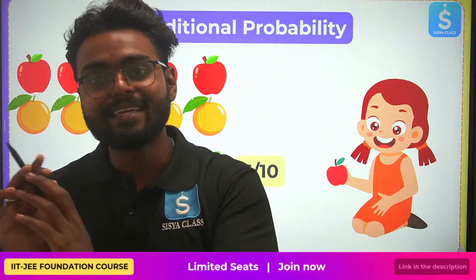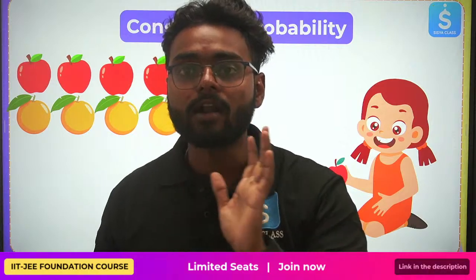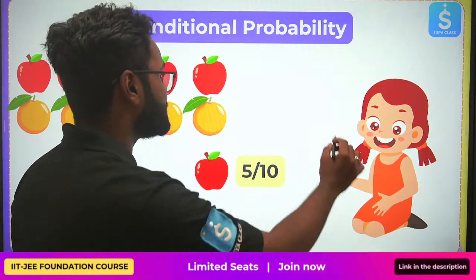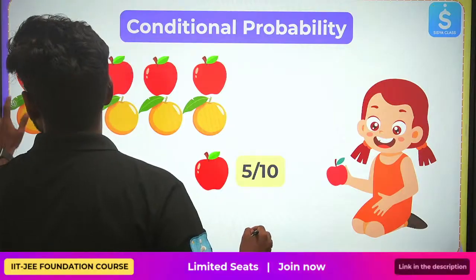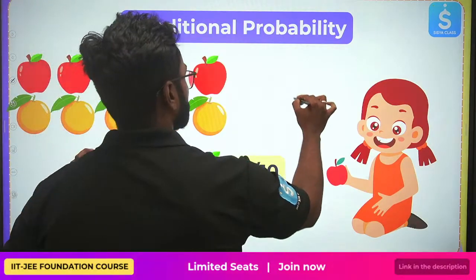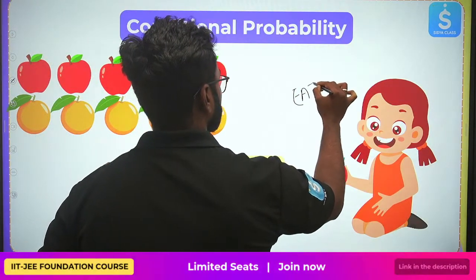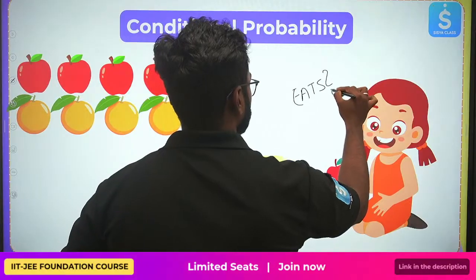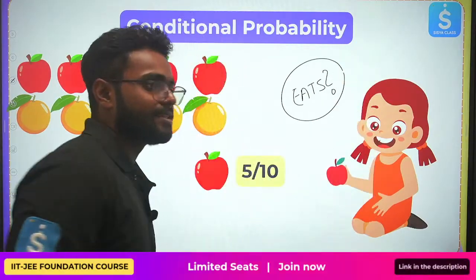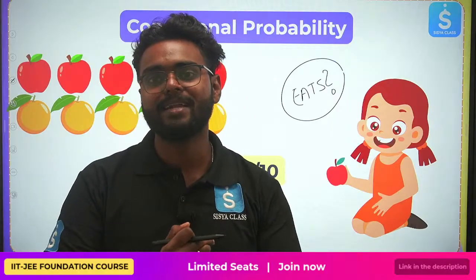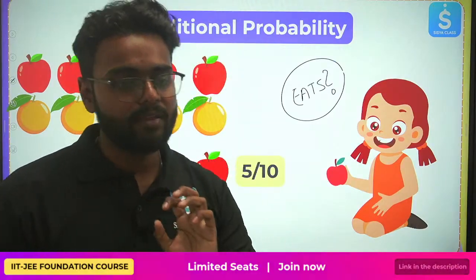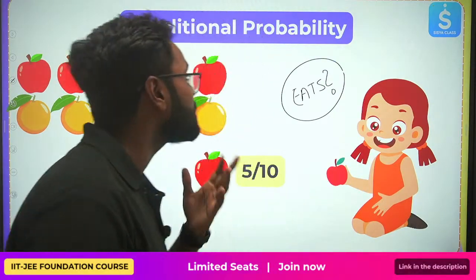Now, this is where something changes. What if this girl eats an apple? What is then the probability? First you have 5 apples, then what is your total number of apples?